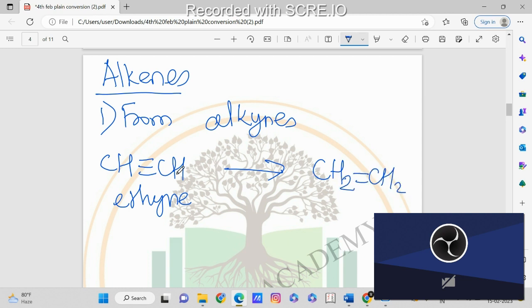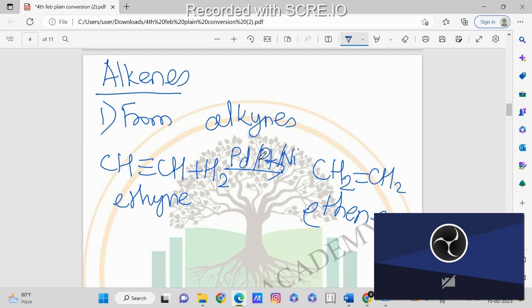Now let us check how we got this product. What do we have to add here? Here we have one hydrogen on each carbon, and on the product side there are two hydrogens on each carbon. So what do we have to add to get this ethene? Since there are two more hydrogens, we have to add a hydrogen molecule, that is H2. And same as before, we add palladium, platinum or nickel.